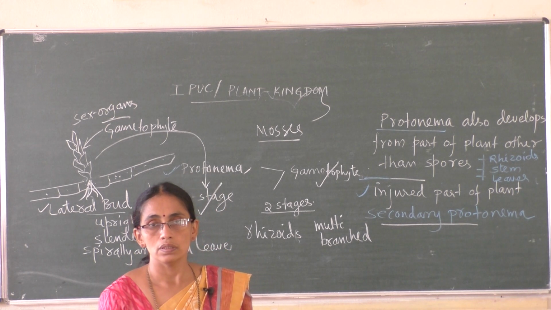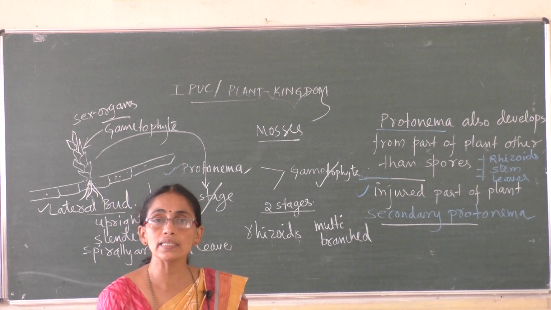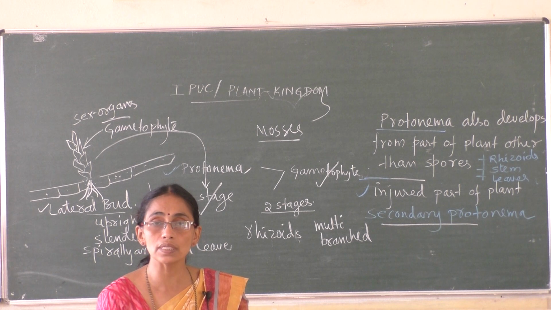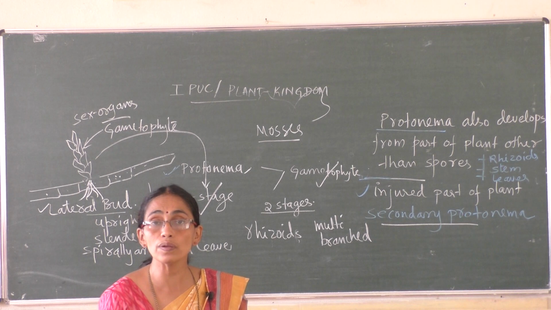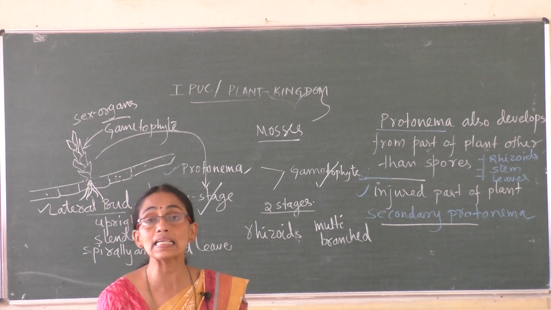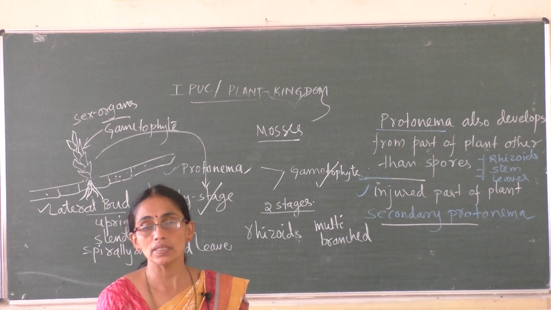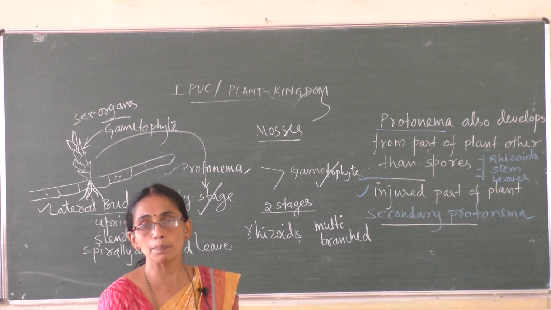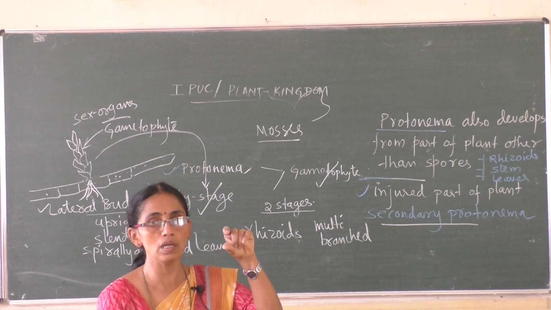Another group: protonema also grows from parts of the plant other than spores, from rhizoids, roots, stems, leaves, or also from an injured part of the plant. One type of protonema that grows is called secondary protonema. This secondary protonema produces lateral buds, which are upright, slender, and with small spirally arranged leaves.